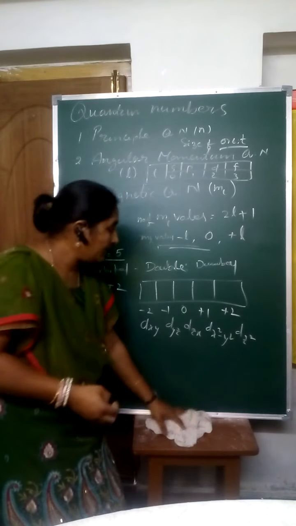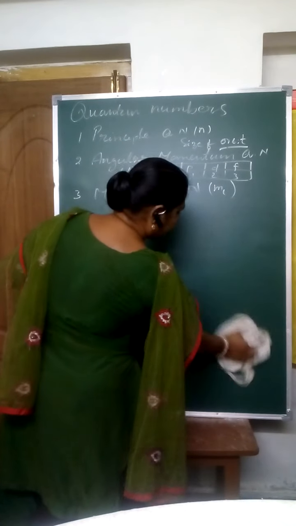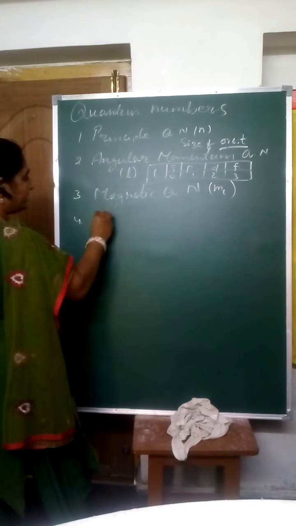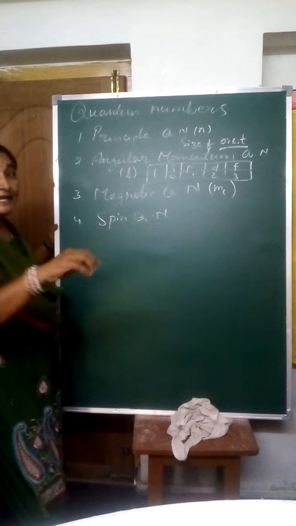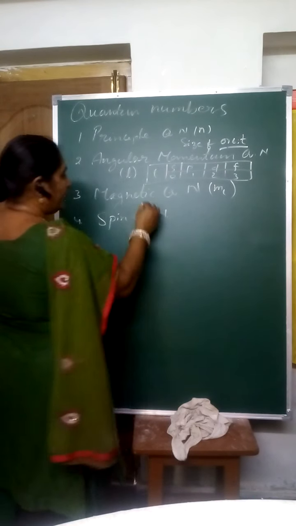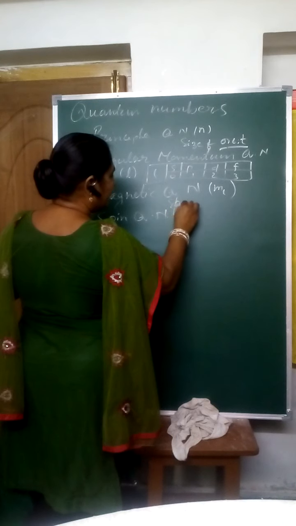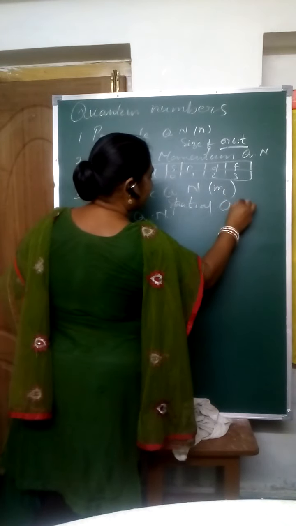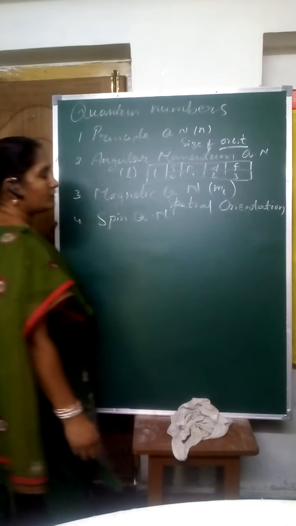Then the last one is the spin quantum number. It tells us the directional orientation. The fourth one is the spin quantum number, and it tells us the directional orientation. The magnetic quantum number tells us the spatial orientation. Spatial orientation means